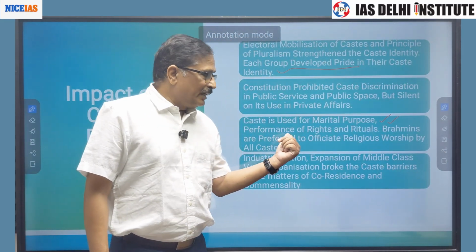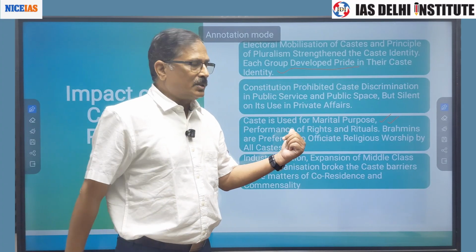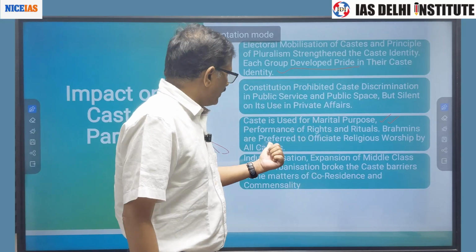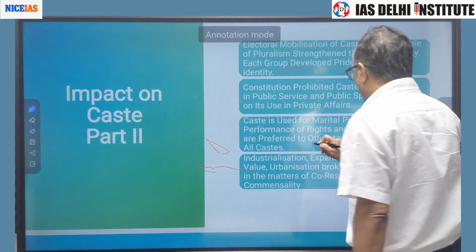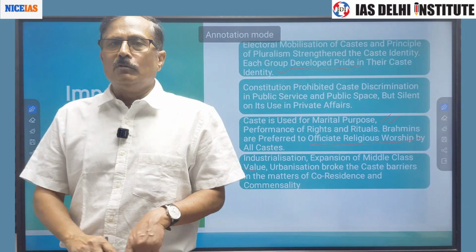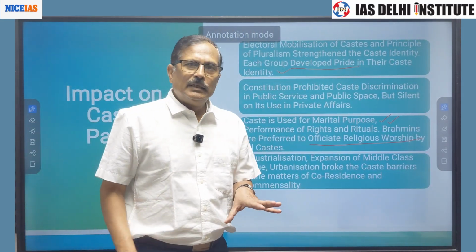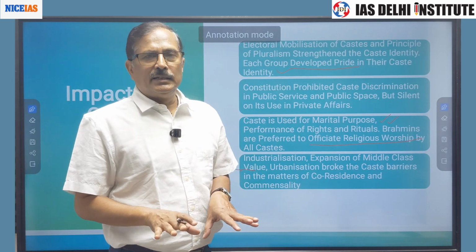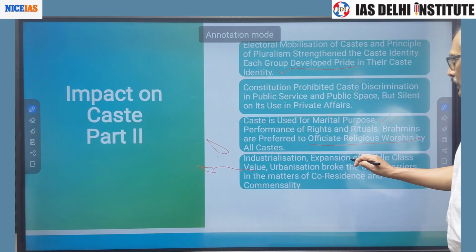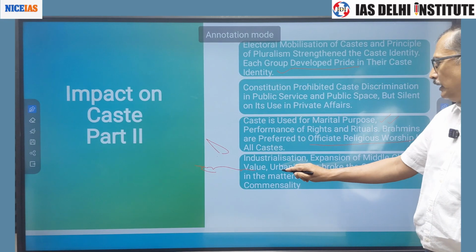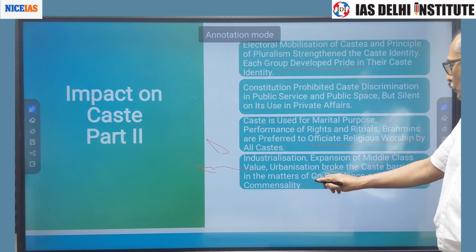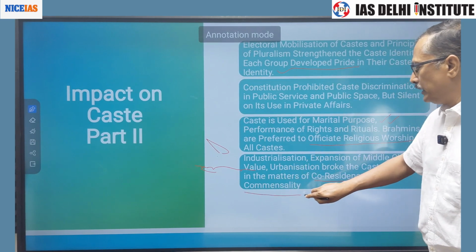Secondly, if you see Brahmins, even the lower castes, they also seek to get the services of the Brahmins while officiating religious worship. So here also the caste identity is important. Industrialization, expansion of middle class value, urbanization broke the caste barriers in the matters of co-residence and commensality.